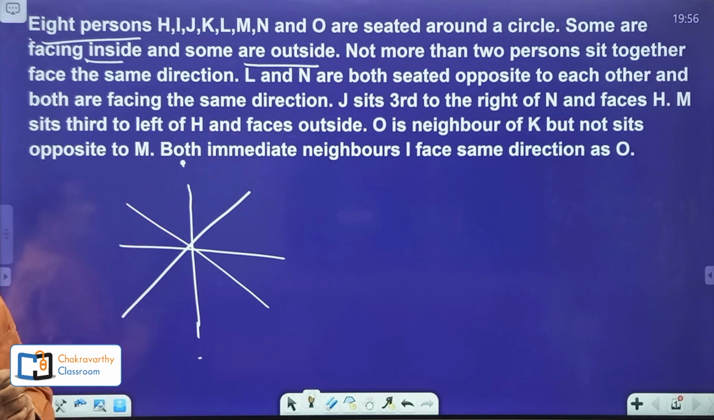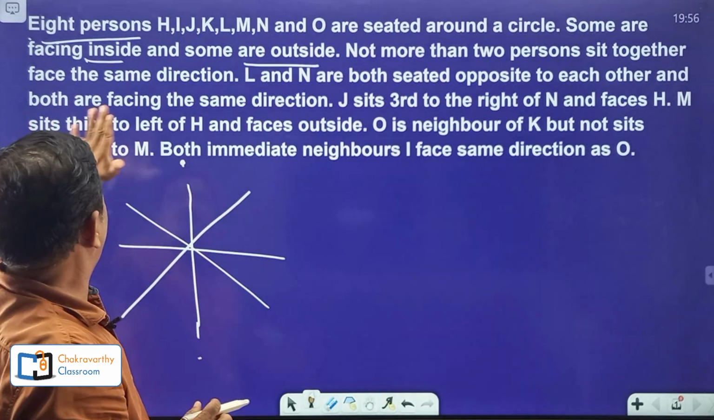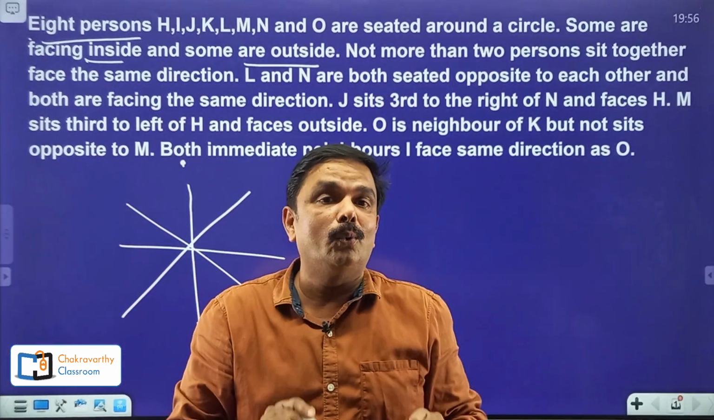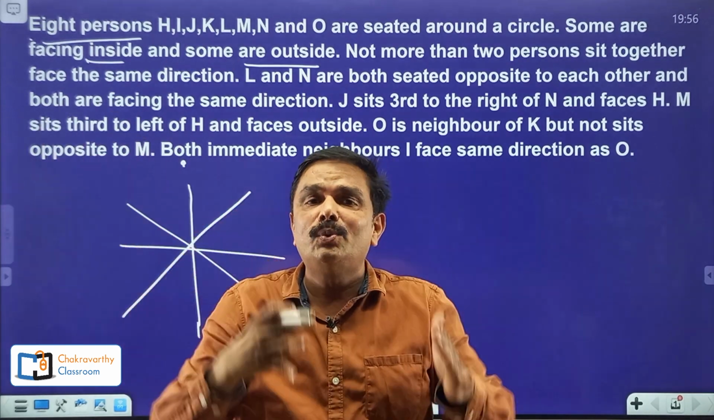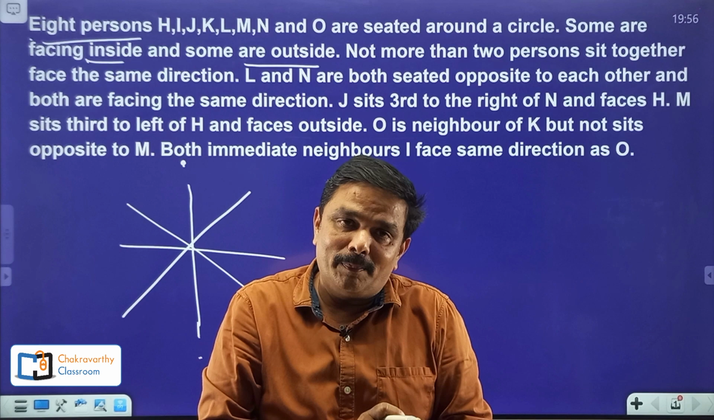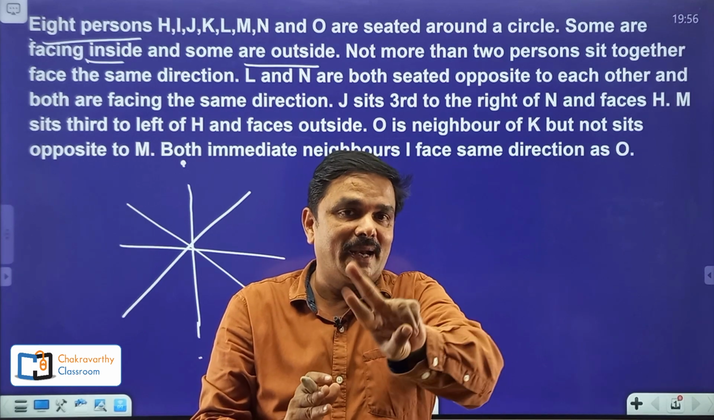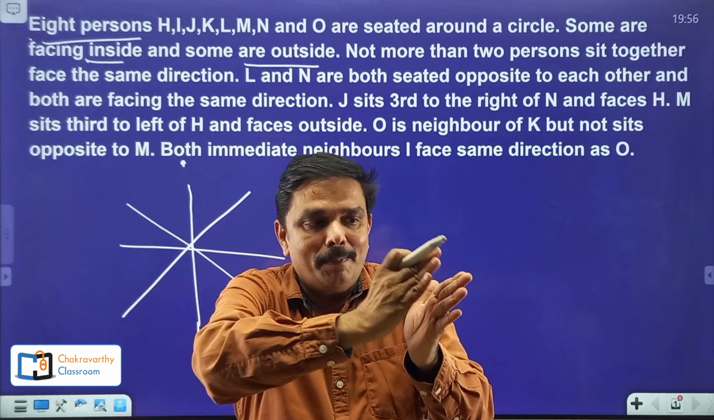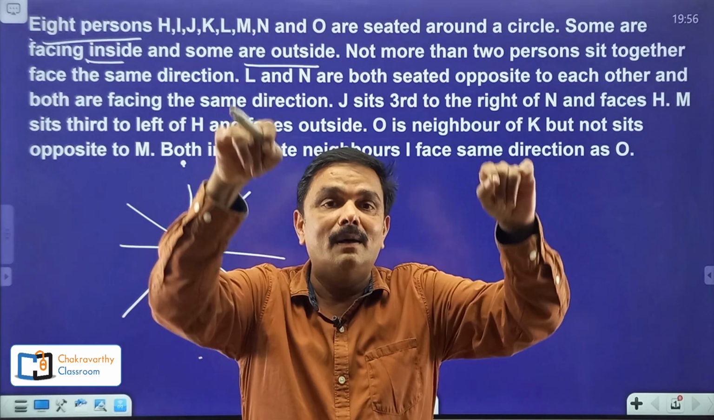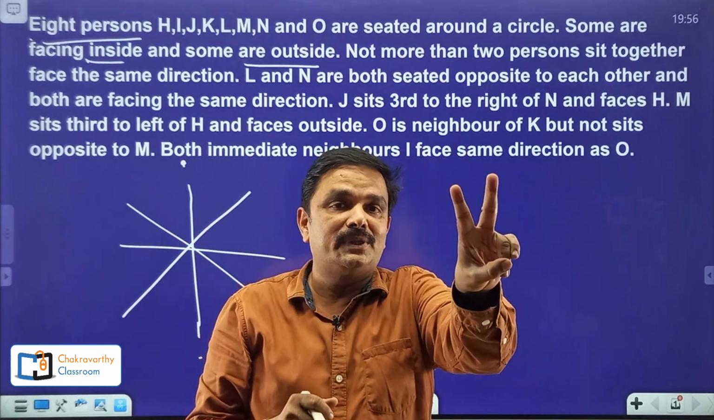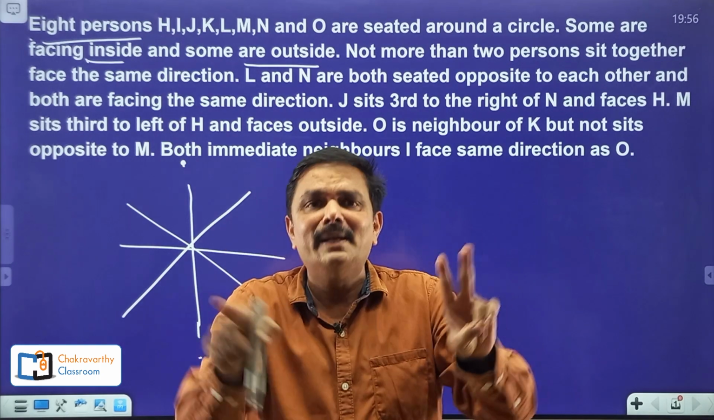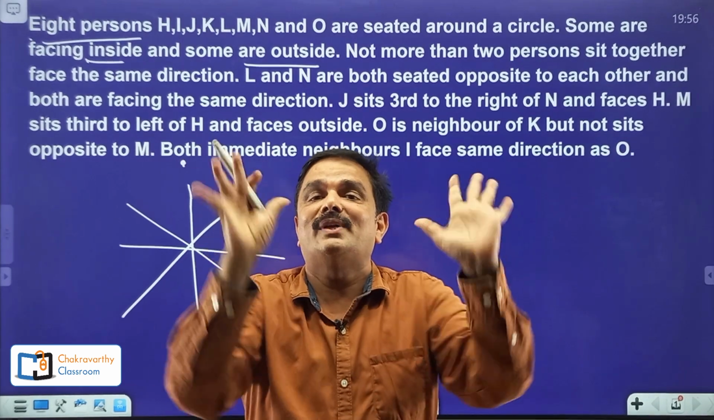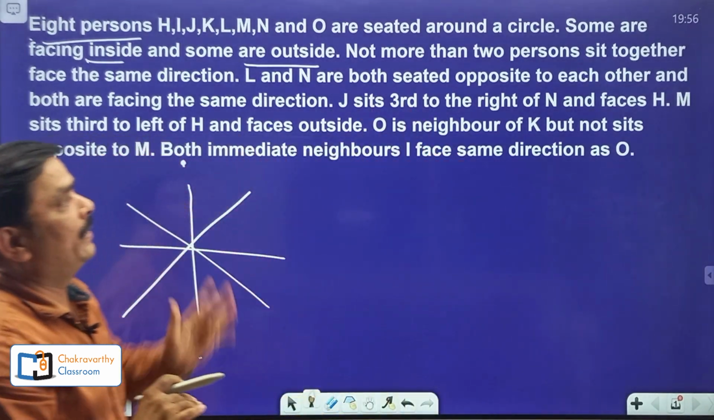Now go for the next information. How have they given it? Not more than 2 persons sitting together face the same direction. Very important: not beyond 2 in counting. That means if 2 persons are seated side by side, they can face the same direction. But if a third person is there, 3 persons sitting together cannot face the same direction. If 2 are facing outside, the next person must face inside. Or if 2 are facing inside, the next person must face outside. That is the meaning. Keep that in mind.